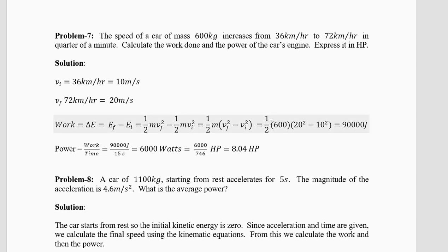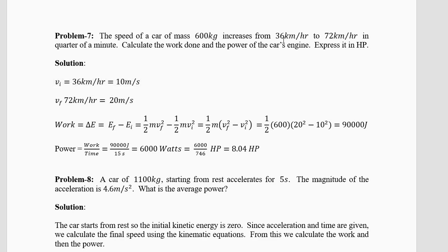Now next problem. The speed of a car of mass 600 kg increases from 36 kilometers per hour to 72 kilometers per hour in a quarter of a minute. Calculate the work done and the power of the car's engine. Write it in HP. Today we'll use as much HP as possible. Now the mass is given, the two speeds are given. You have to calculate the work, then the power. For power you need the time. Time is a quarter minute. Quarter means 1 by 4. 1 by 4 into 60 is 15 seconds.